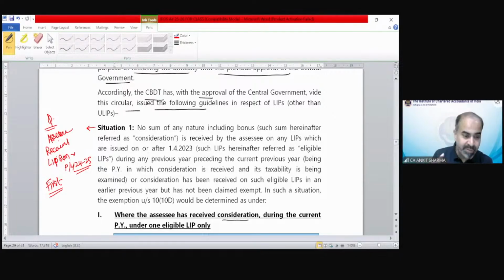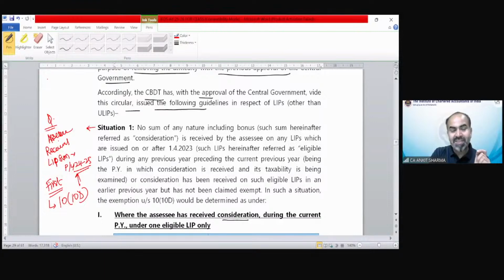Situation 1 deals only with those cases in which the assessee is receiving a sum from LIP for the first time and has never claimed exemption under section 10(10D) earlier. Or you can understand very clearly that you are about to claim exemption under section 10(10D) for the first time.